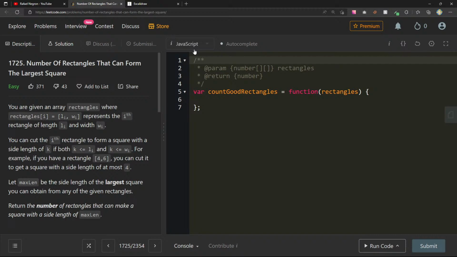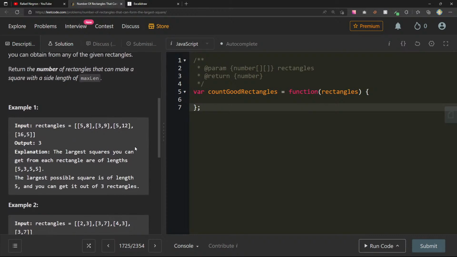Let maxLen be the side length of the largest square you can obtain from any of the given rectangles. Return the number of rectangles that can make a square with a side length of maxLen. Can I see an explanation? Okay, so rectangles 5, 8, 3, 9, 5, 12, out of 3. The largest squares you can get from each rectangle are of length 5, 3, 5, 5.